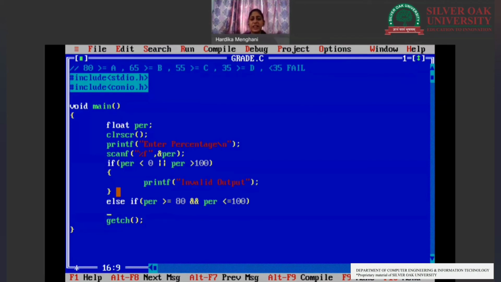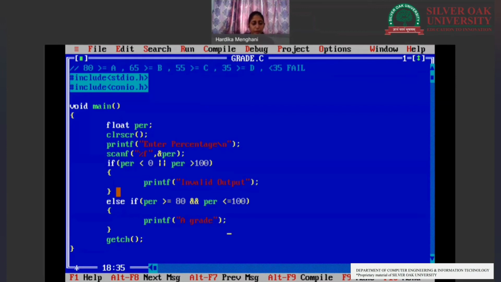Why do we need the AND operator here? Because the AND operator justifies that the number is in between 80 and 100. Okay. printf A grade. We will be getting A grade for this.